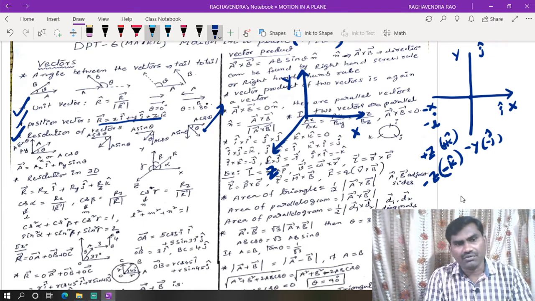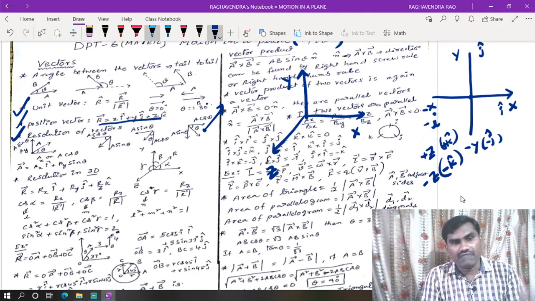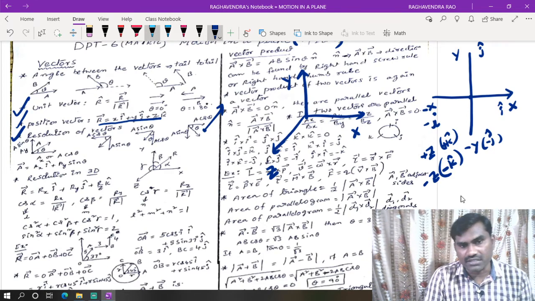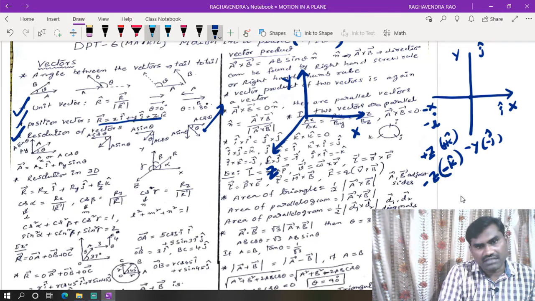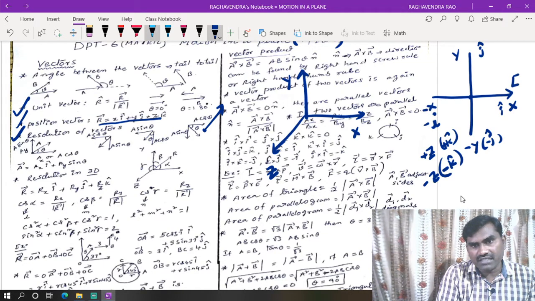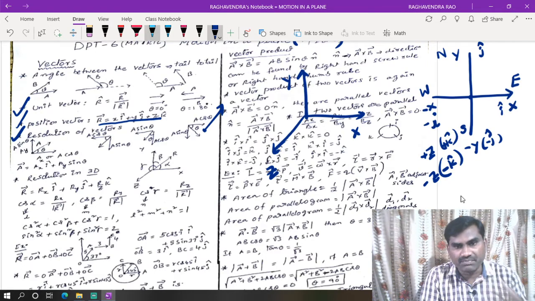Here we will use rectangular components of vectors, as we only discuss these in the numericals related to physics. For example, directions we may represent as east, west, north and south; in terms of east we can take it as plus i cap.